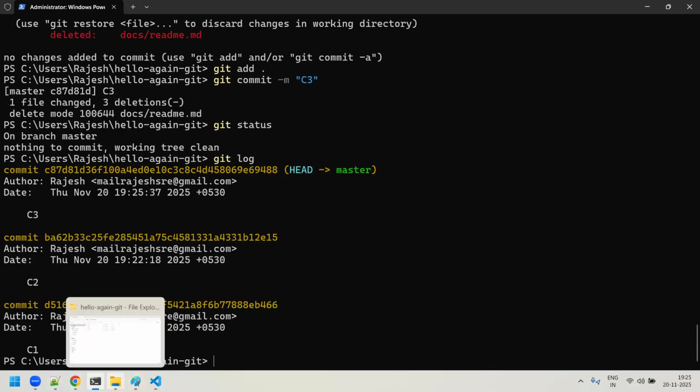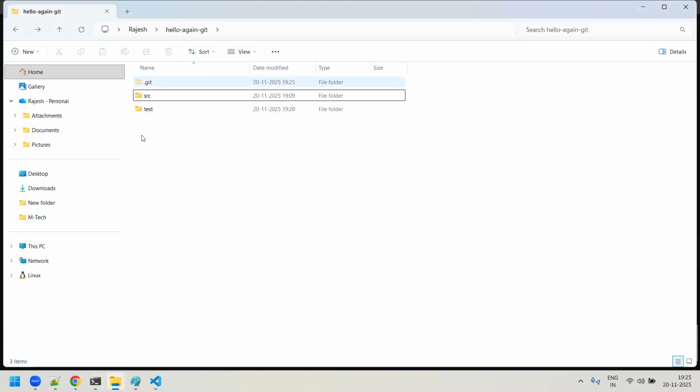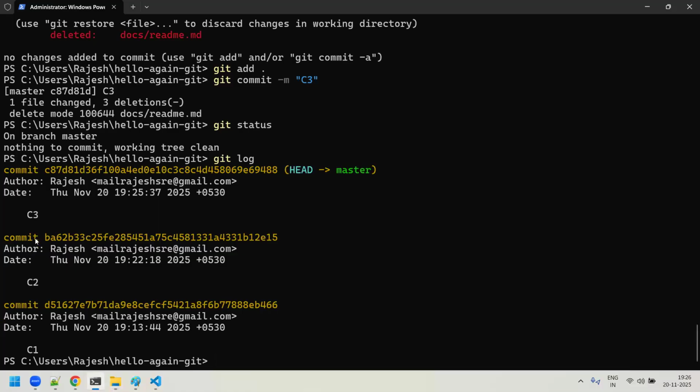So as per this, you could see that the docs directory doesn't exist, because it is showing you the information about the third commit. But in the second commit and in the first commit, basically C2 and C1, you had that docs folder. Whereas in the third commit, that docs folder has been removed completely. Am I clear, sir?